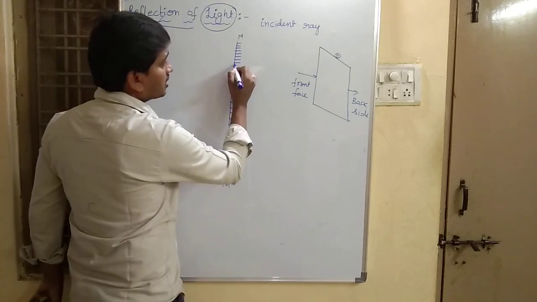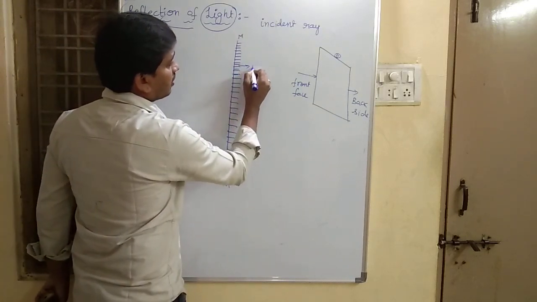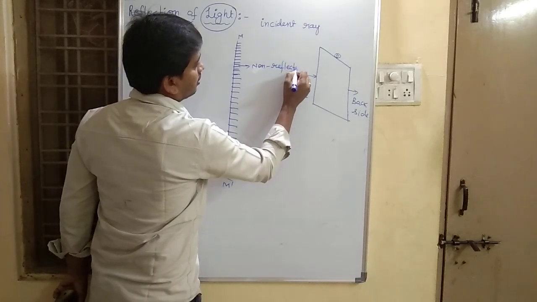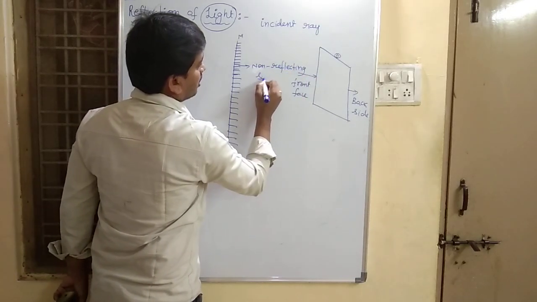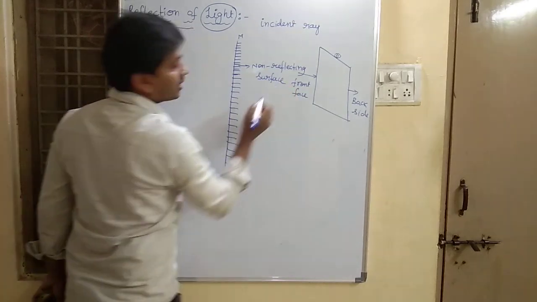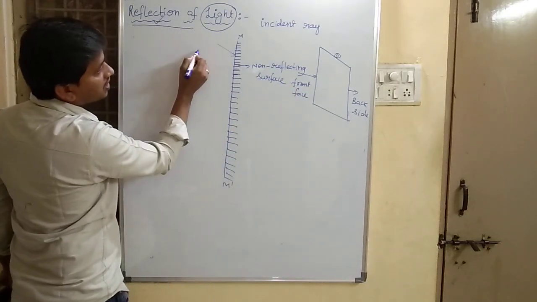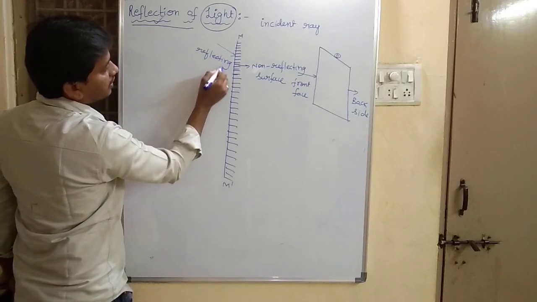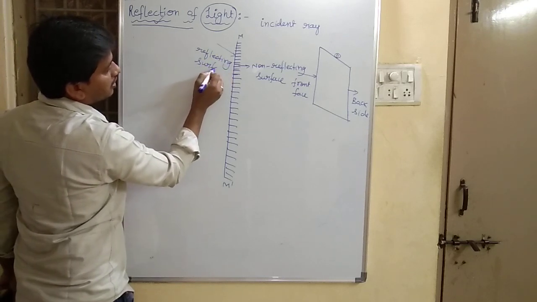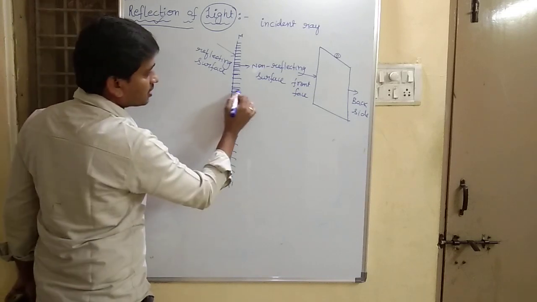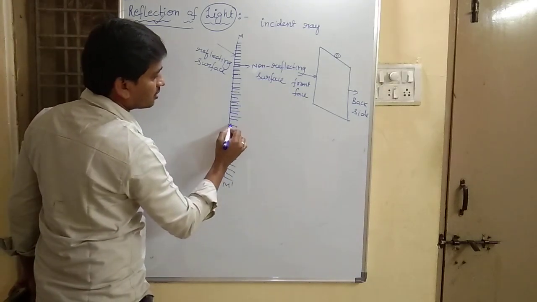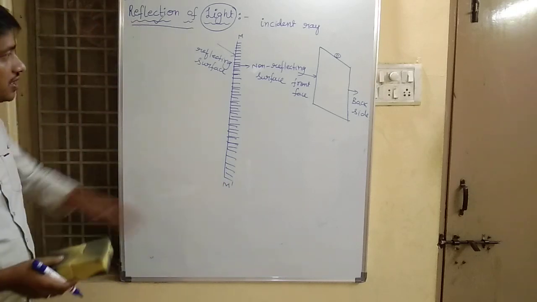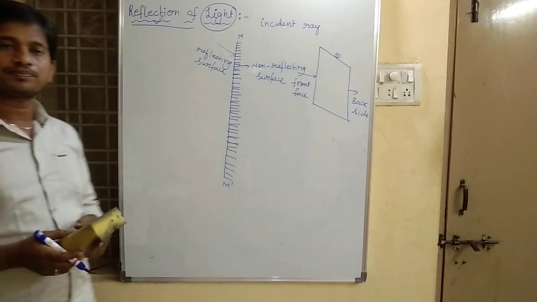These dotted lines represent the non-reflecting surface, and this is our reflecting surface.